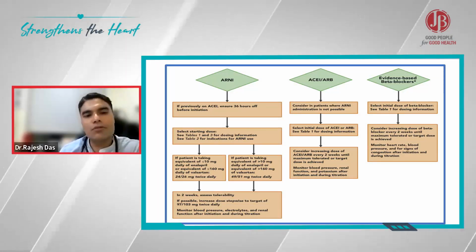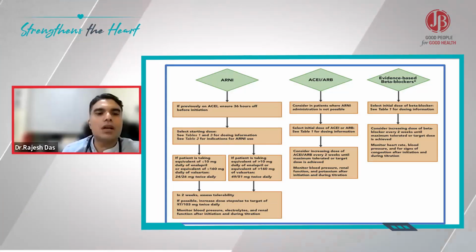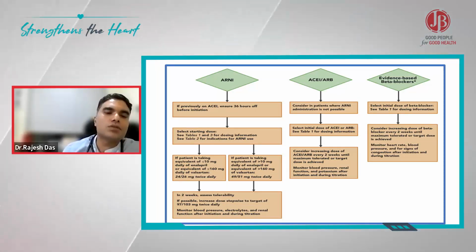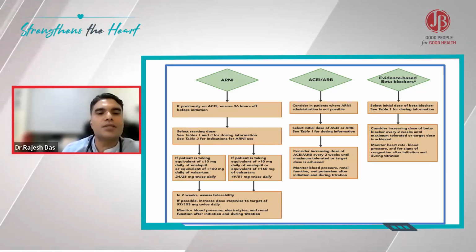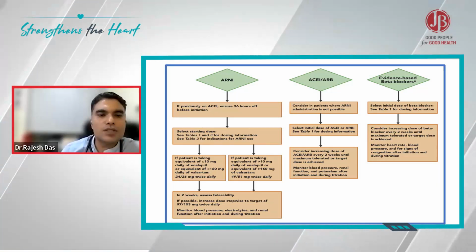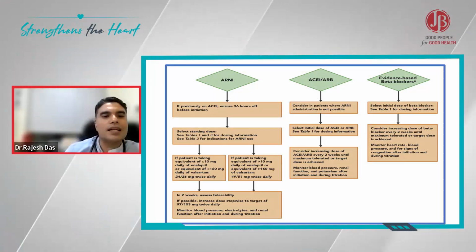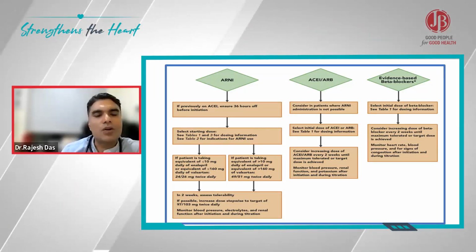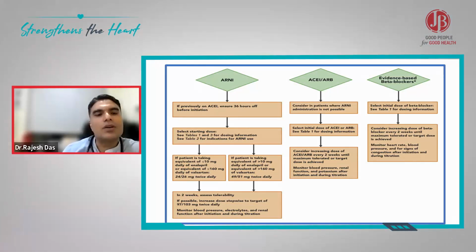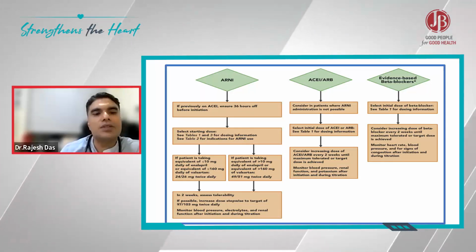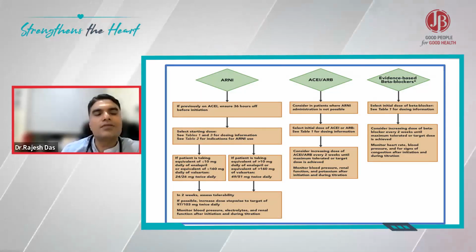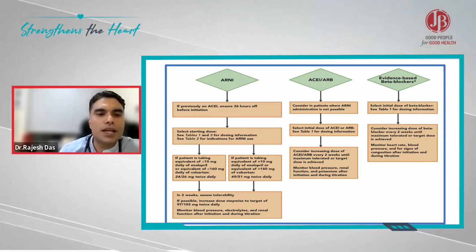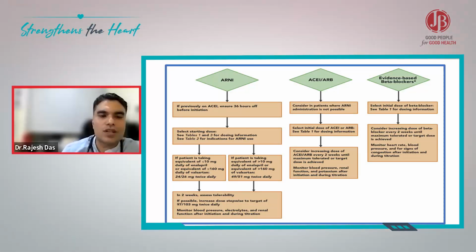So in what doses should we start ARNI? It depends on the previous dose of the ACE inhibitor which the patient was taking. Suppose the patient was taking an equivalent dose of less than or equal to 10 mg of enalapril, or equivalent doses of less than or equal to 160 mg of valsartan, then 50 mg twice daily would be an appropriate dose of ARNI to start.